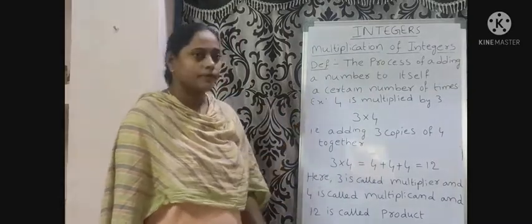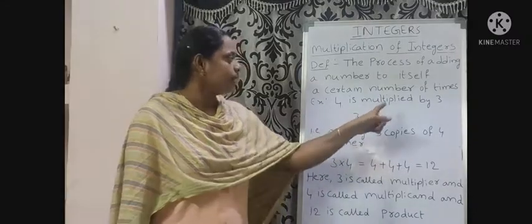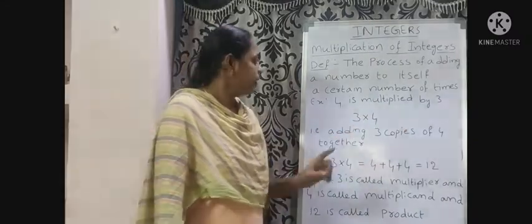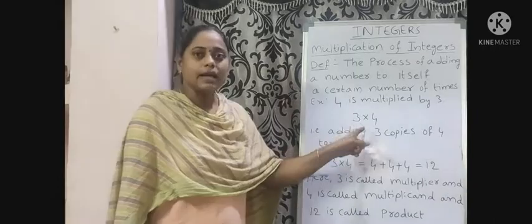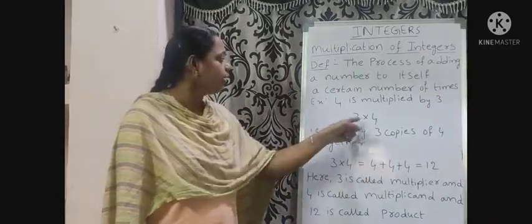For example, 4 is multiplied by 3. That is 3 times 4. How can we calculate this?